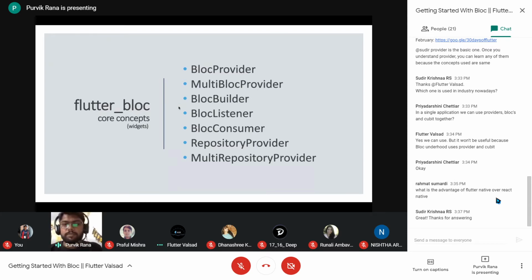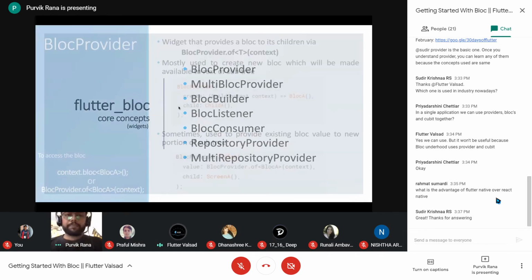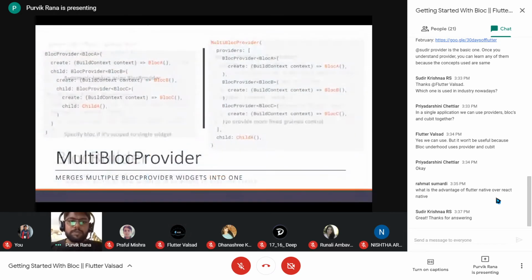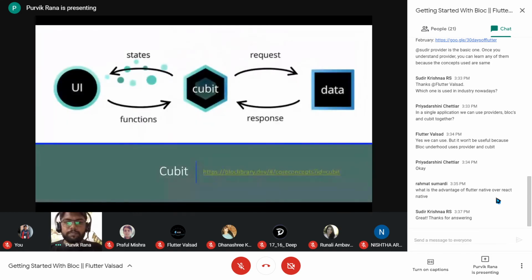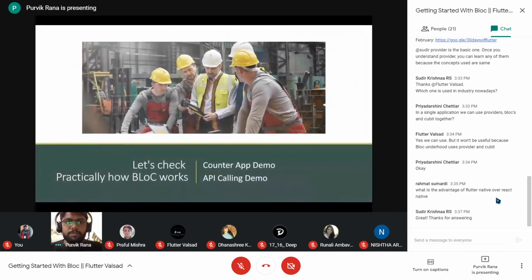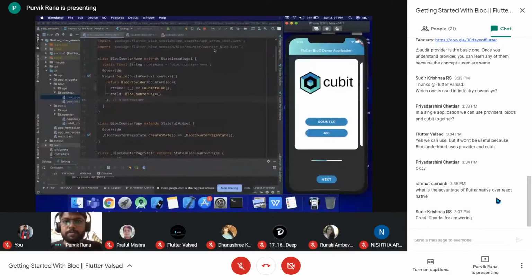Okay, so I guess we can move to the demo, right? Yes. Okay. So yeah, the screen is visible, right? Yes, it's visible. Okay. So let me just restart it.